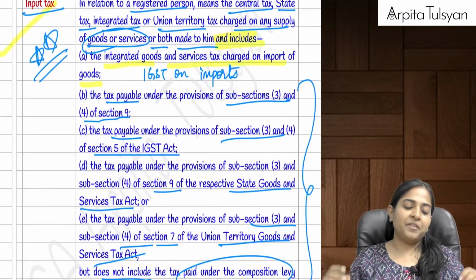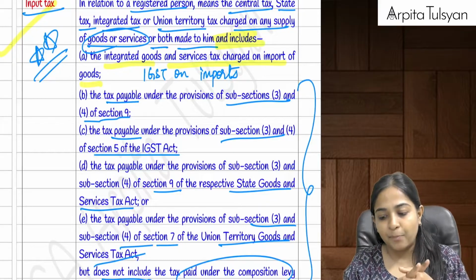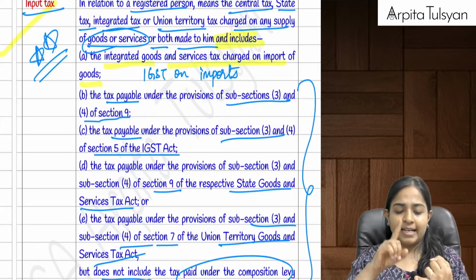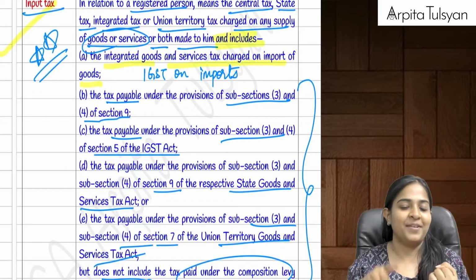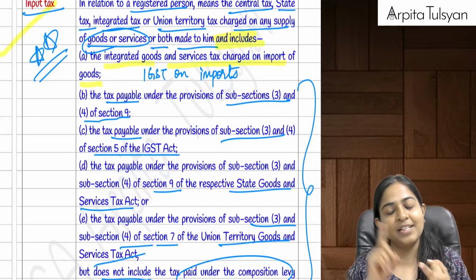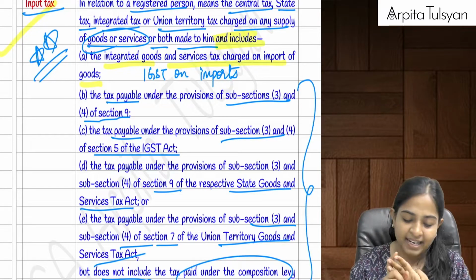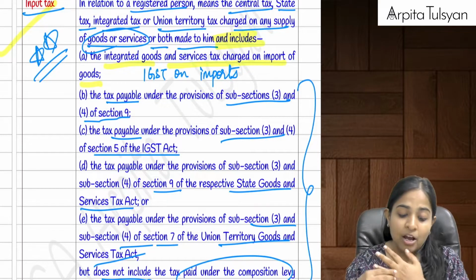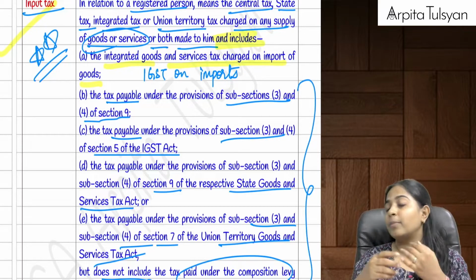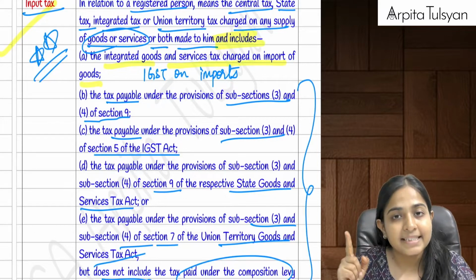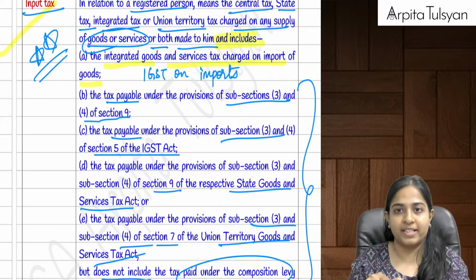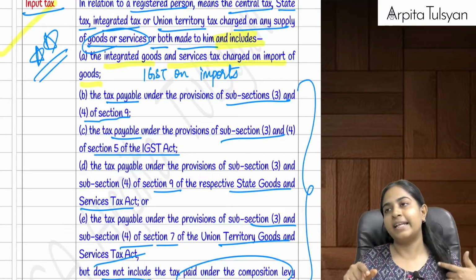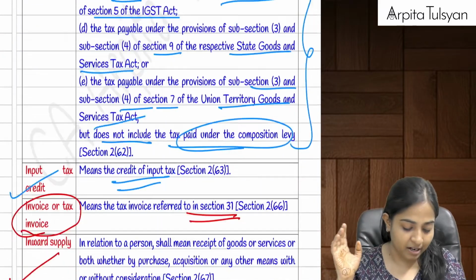Right. Then after that, we studied about input tax. Input tax was all the taxes of GST, that is CGST, SGST, UTGST, IGST that we paid at the time of purchases. Plus, it will include two more important things. One was IGST paid at the time of imports, and the next one was reverse charge mechanism tax paid under all the laws.